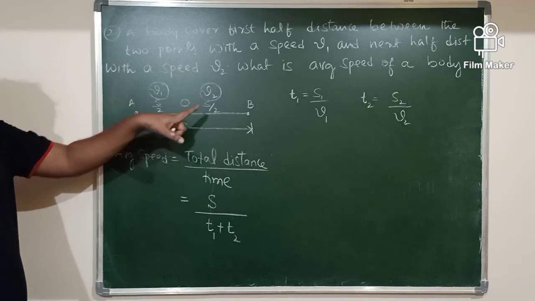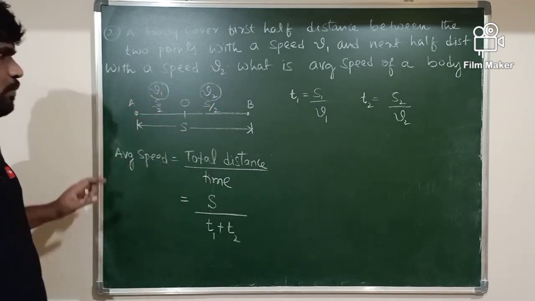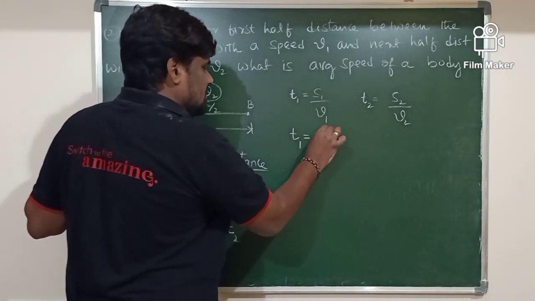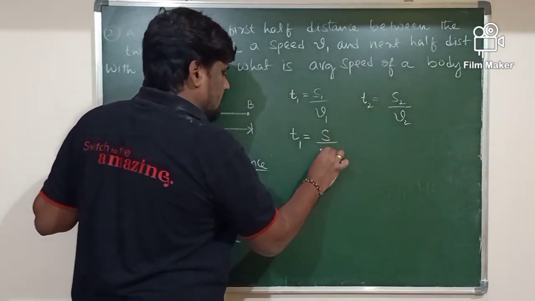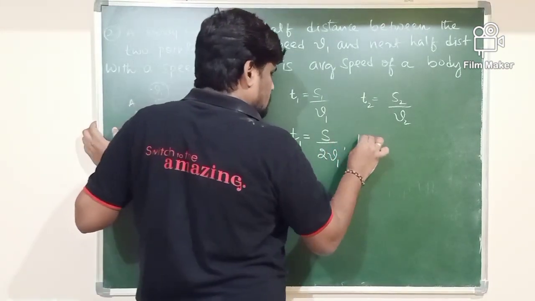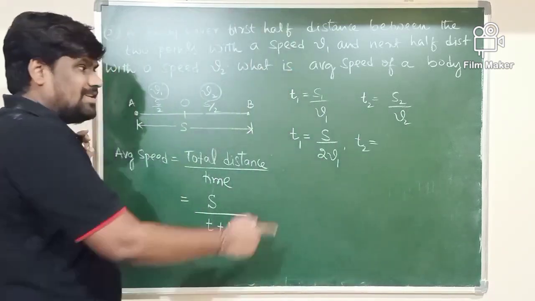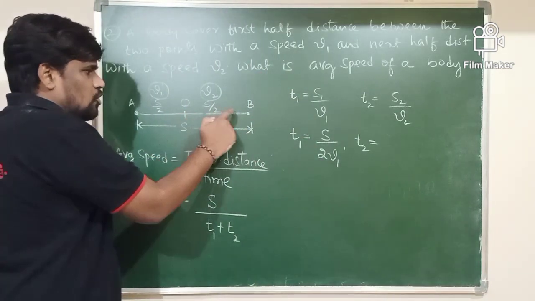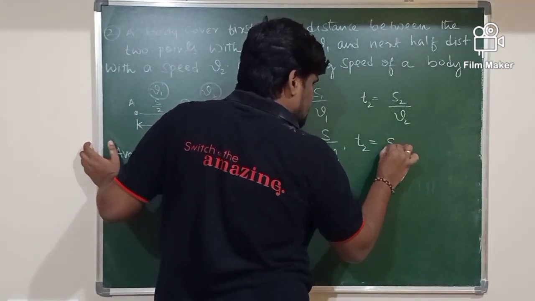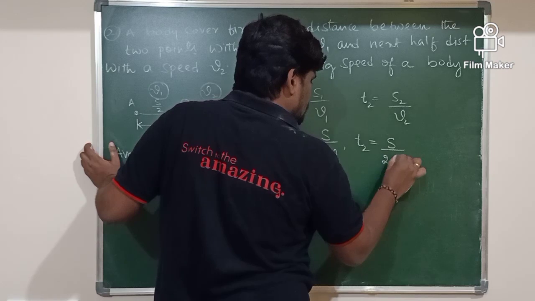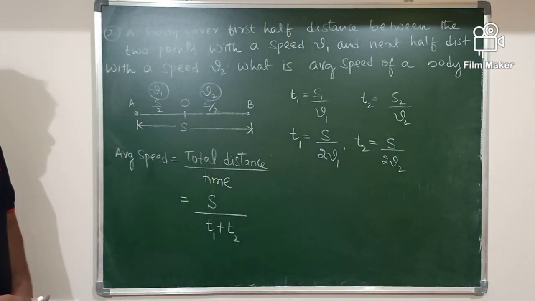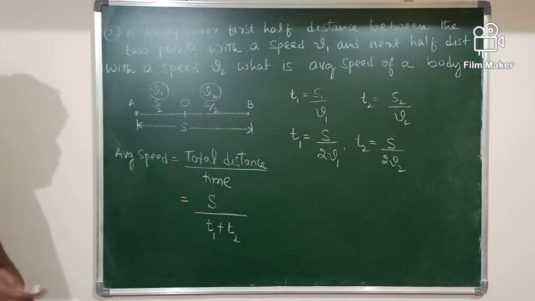S1 is the first half of the distance, given by S by 2. Therefore, T1 is equal to S by 2 V1. What is T2? T2 is S2 by V2, and S2 is S by 2. Therefore, T2 is also given by S by 2 V2. T1 is S by 2 V1, T2 is S by 2 V2.